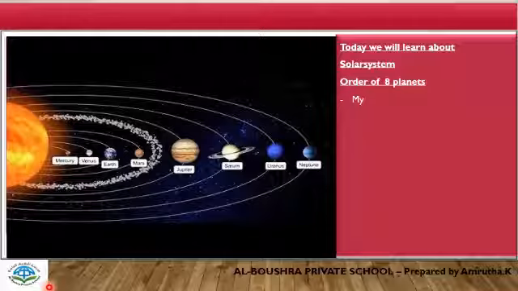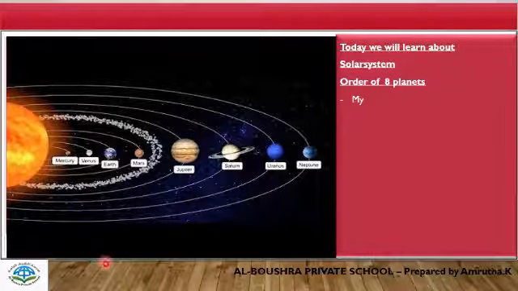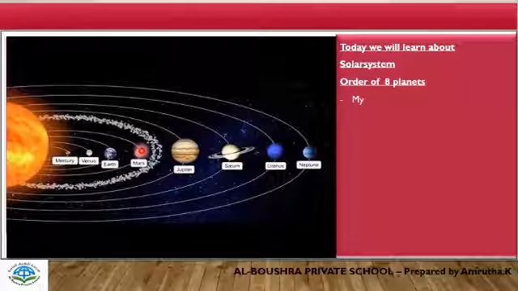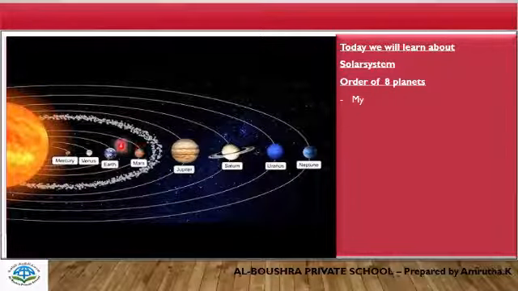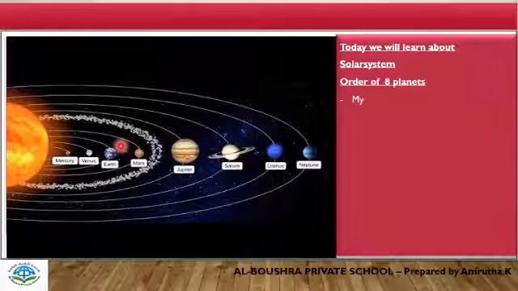Each planet takes a different length of time to make one orbit. We all know Earth takes 365 days to complete one orbit. Likewise, different planets have different lengths of year. Each planet rotates on its axis. The time taken for each planet to rotate is different. So each planet has its own length of day.